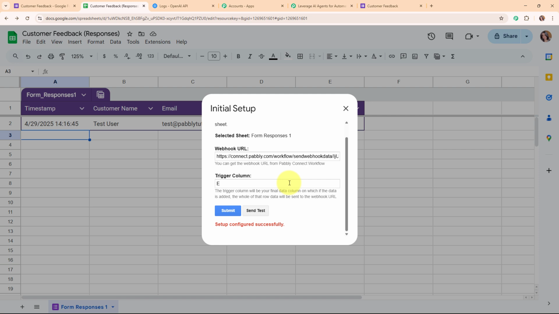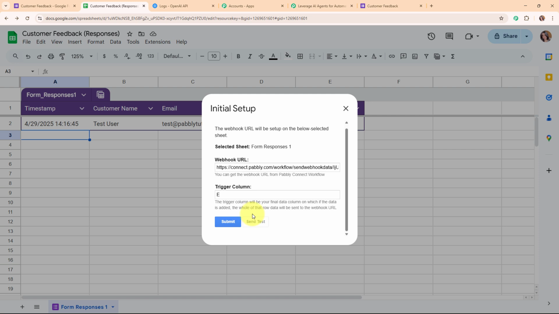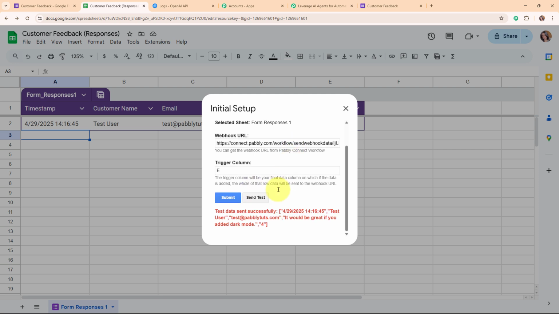Alright, so now for connecting our Google Sheets with Pabbly Connect, I'm going to test this connection by clicking on the send test button given over here. And here you can see it says test data sent successfully. That means we have successfully sent the first row data of our Google Sheets to our webhook URL, that means to our Pabbly workflow. Alright, so now let's go and check it.